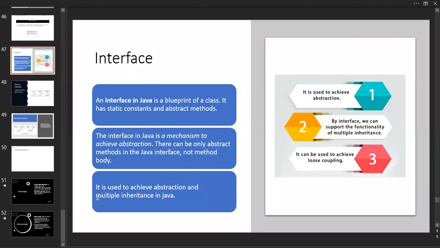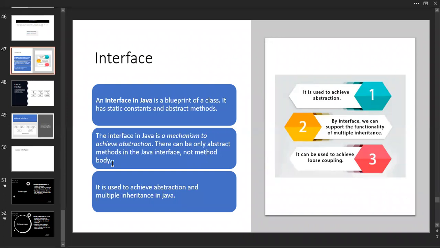Today I'll try to tell you mostly about multiple inheritance, because so many concepts are included in the interface concept. Everything is somewhat different compared with other topics, because each and every application in organizations is completely based on interfaces. So those people mostly deal with interfaces as well as inheritance.